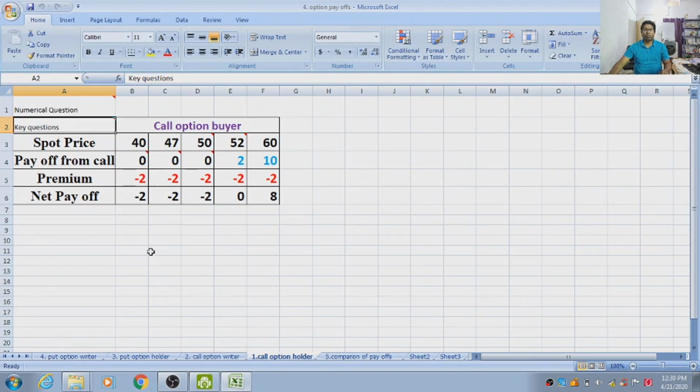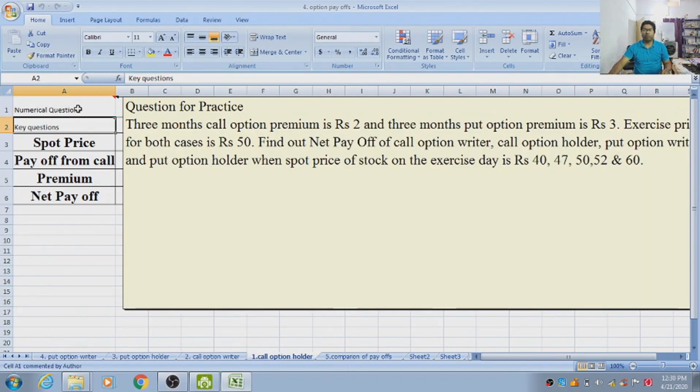Before discussing the first case, what is our problem? What is the information given in the question? The 3 months call option premium is ₹2 and the 3 months put option premium is ₹3. The exercise price, which is also called strike price or contract price, in both cases is ₹50. What is our question? Find out the net payoff of the call option writer, call option holder, put option writer and put option holder when the spot price of a stock on the exercise day is ₹40, ₹47, ₹50, ₹52 and ₹60.